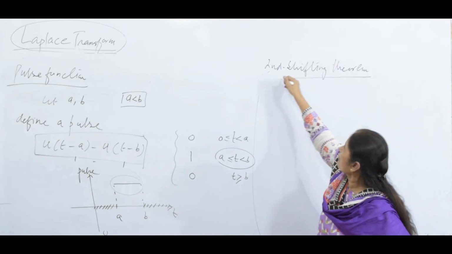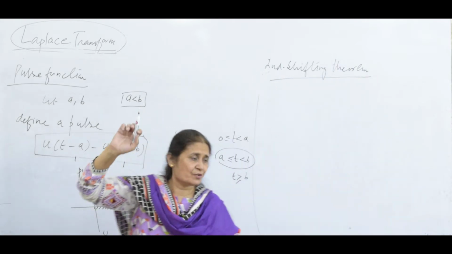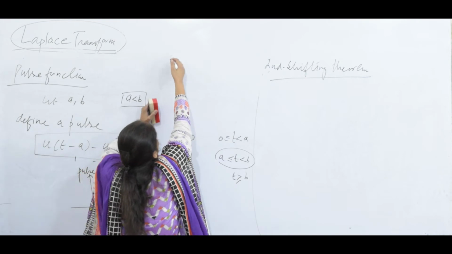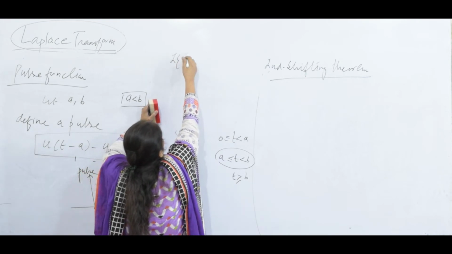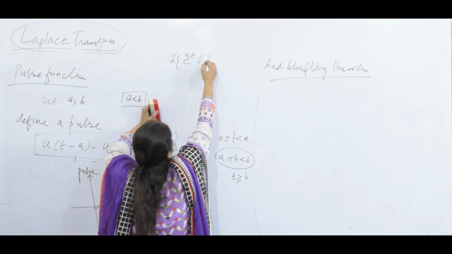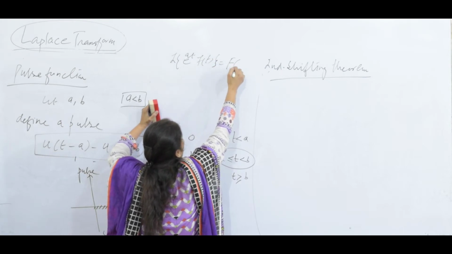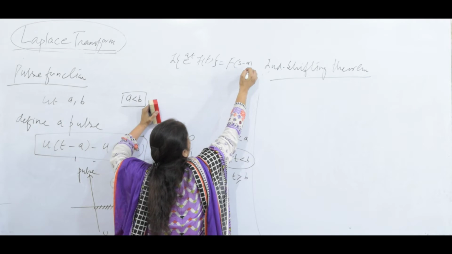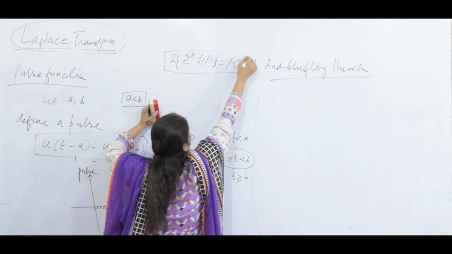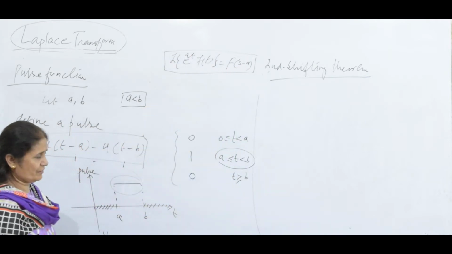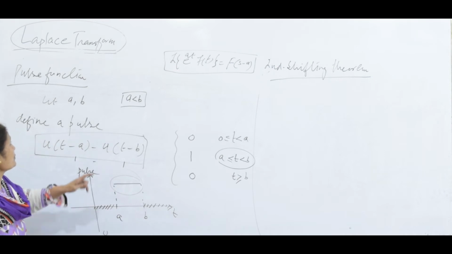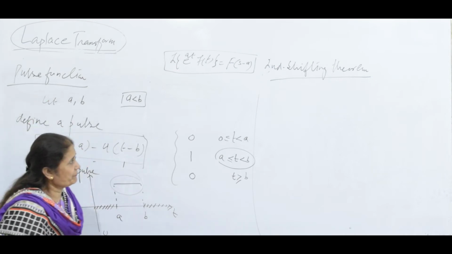Second shifting theorem. We had the first shifting theorem. The first shifting theorem states that if an exponential is multiplied with the function, then while finding the Laplace transform of the function, s is replaced by s minus a. This is the first shifting theorem we had. Now we introduce the unit step function.